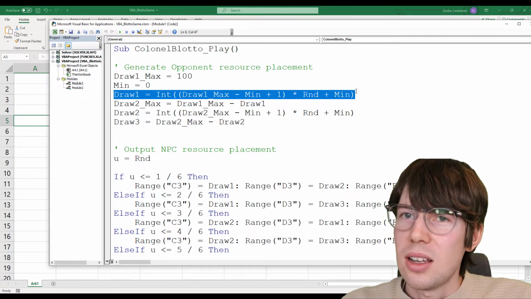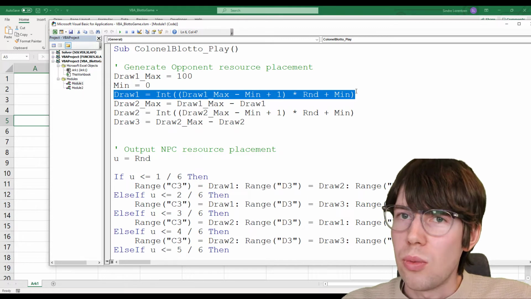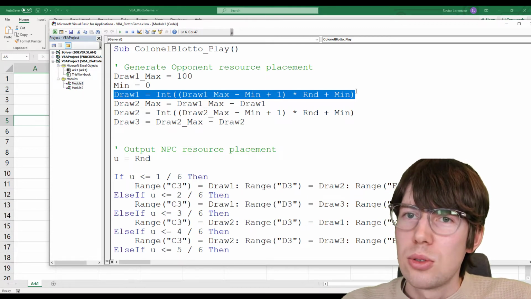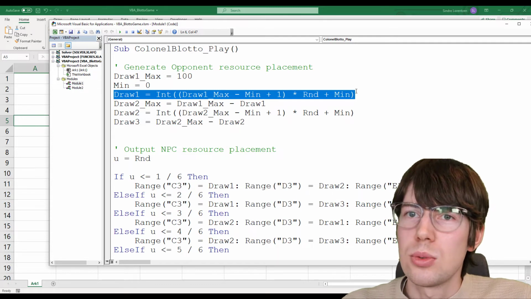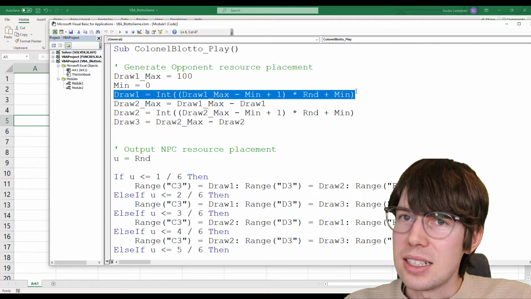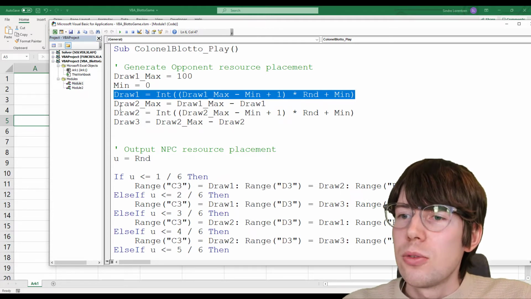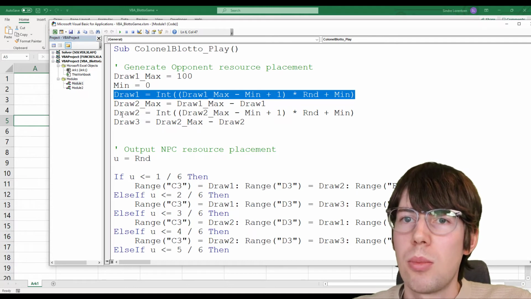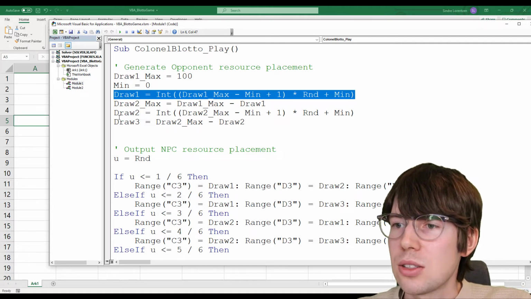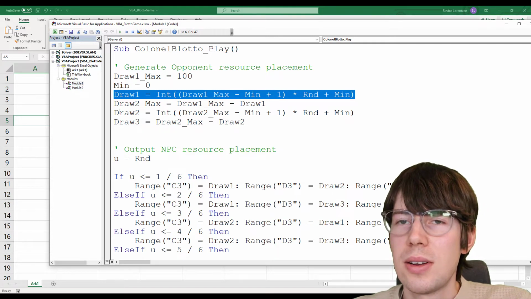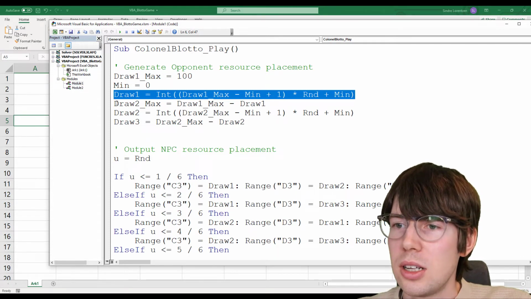But if I generate 100 for door number 1, I cannot have anything on door number 2 and number 3. So when I generate a second pseudo-random number here, I need to take into consideration the first one I generated. So for the second draw, I re-specify the maximum number that I can draw. And that is going to be 100 minus whatever I generated for the first door. So that's what's going on here.